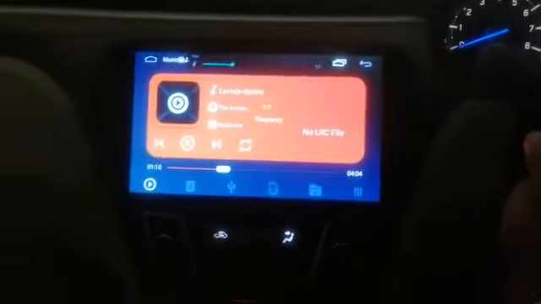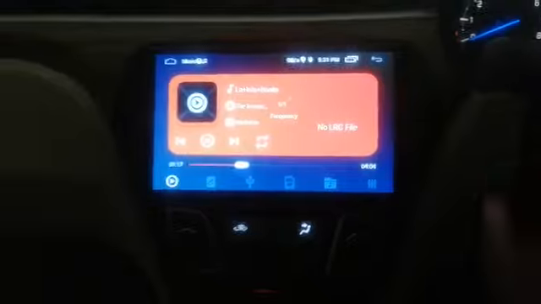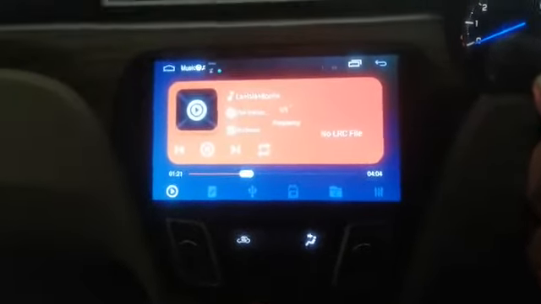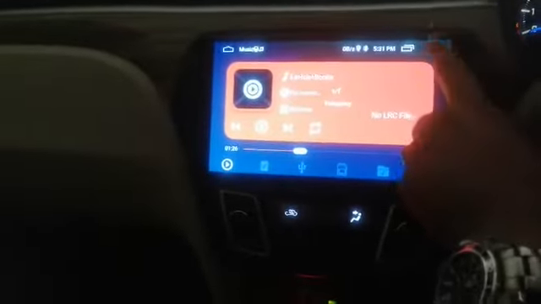If I move it to the right, the channel will also change. I'll demonstrate it on the radio. The mute button is also working perfectly all right. There is no problem with that. So now I'm going back.